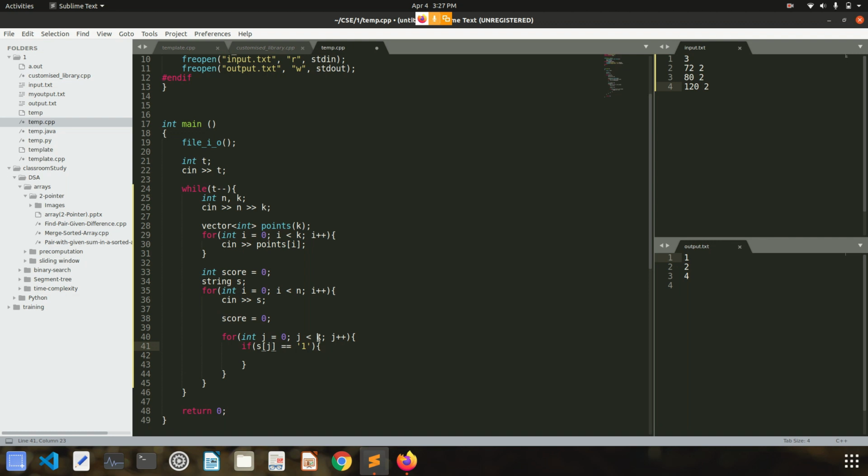If my j is going from 0 to k, and s is a binary string, and if that jth character was 1, that means that person was able to solve that jth question, then only I have to include the value in my score. I'll include the value which is associated with this jth character. So where is my score? These are points. In my points, if this person was able to solve the jth question, then points j amount of value will be incremented in my score.